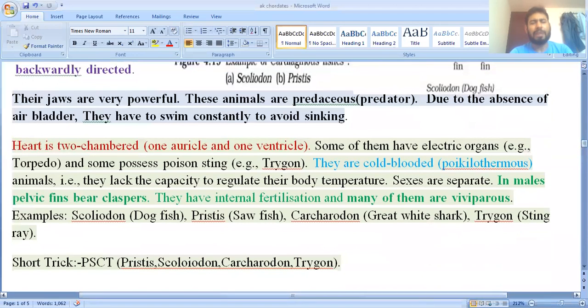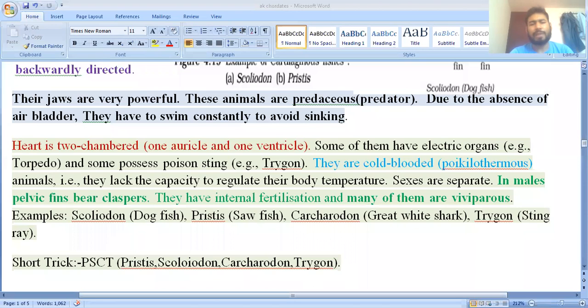Okay, next you can see here their jaws. We are also talking about the Gnathostomata, which means they bear jaws. Their jaws are very powerful. These animals are predaceous. Predaceous means predator, which means they behave as predators. They generally capture the prey and eat them.